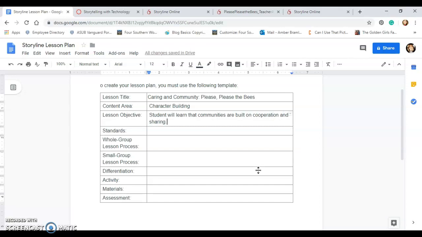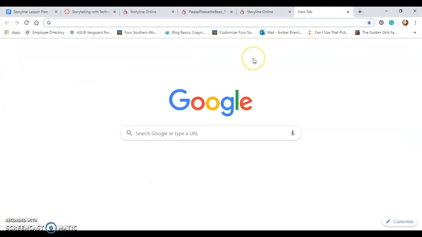So how is the student going to learn that? All right, now the next thing is standards. If you are doing character building, you do not have to use specific standards. This I am not going to count off for. If you're using math or English or social studies, you do need to use the Arkansas standards.